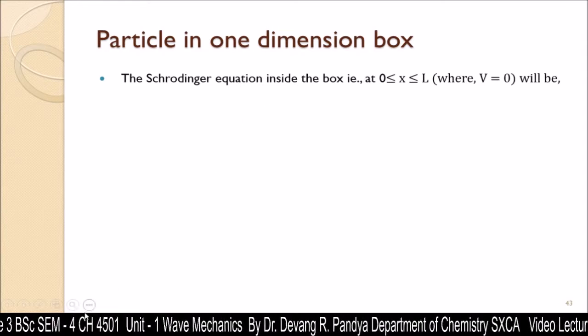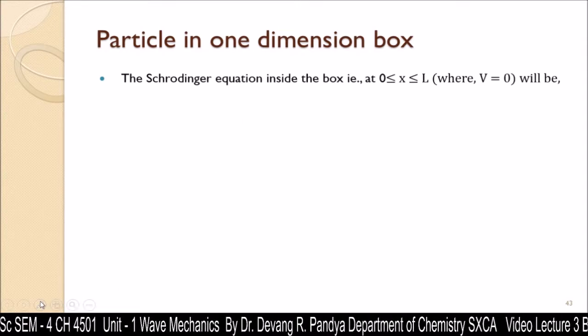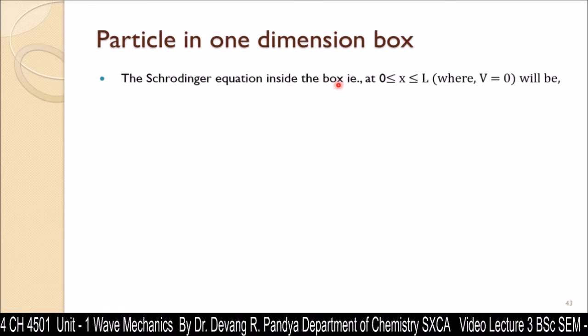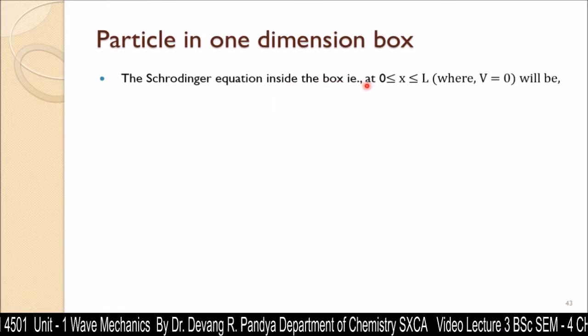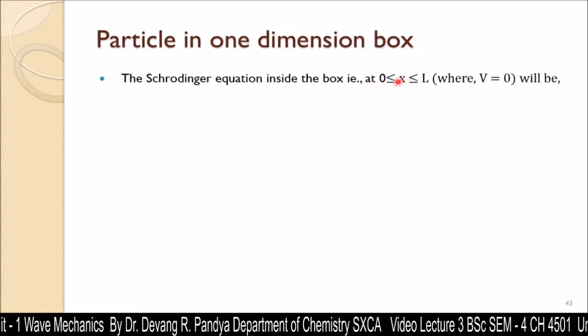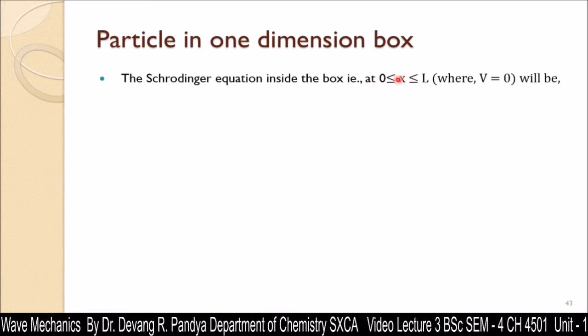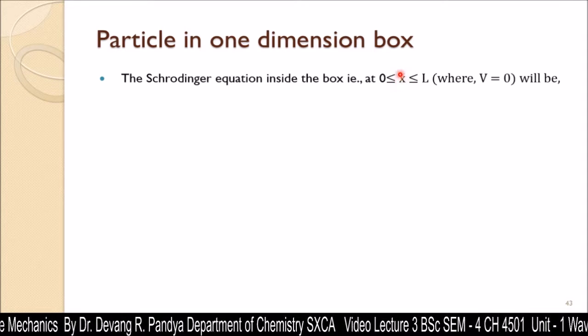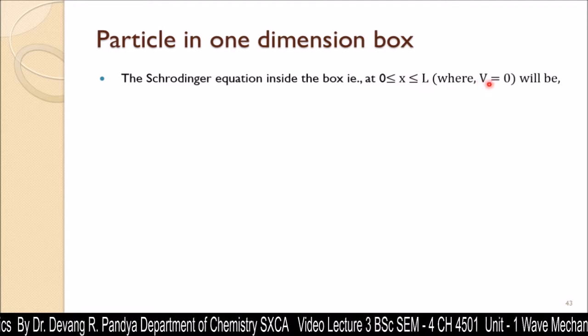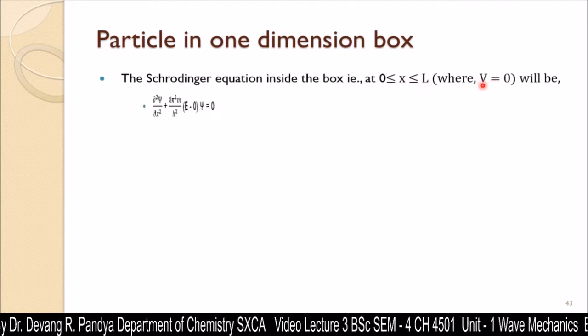Now we can get the Schrödinger equation inside the box, that is between the limits 0 to L, because that is the only area where the movement of the particle is restricted, and there the value of potential energy is considered to be 0.